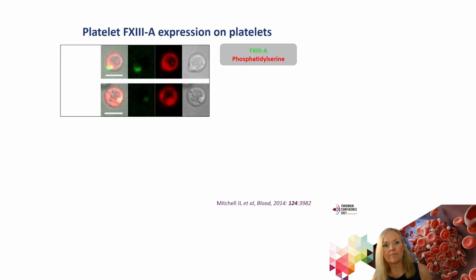But as well as PAI-1, platelets contain additional inhibitory molecules, and our laboratory has shown that there is exposure of a transglutaminase called factor XIII on the surface of activated platelets following strong stimulation. Factor XIIIA was known to be abundant in platelets and was first described by Laszlo Lorand, but as this transglutaminase lacks a signal sequence, it was not known how it was released from the cells, because it's contained not within alpha granules like PAI-1, which I just described, but within the cytoplasm of platelets. So it was very much thought to play intracellular functions.